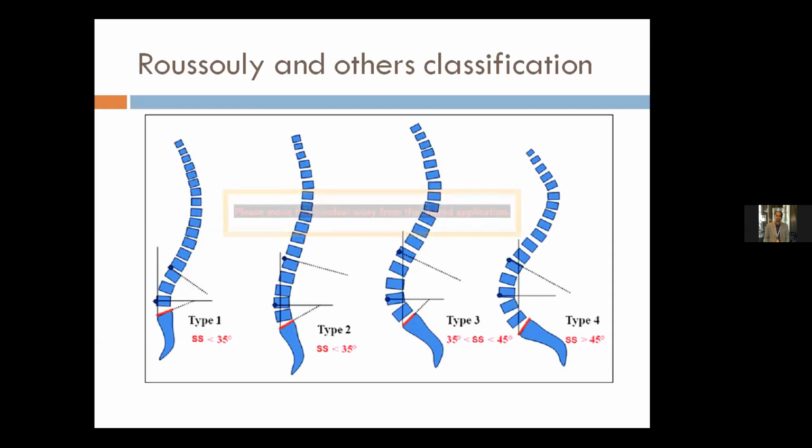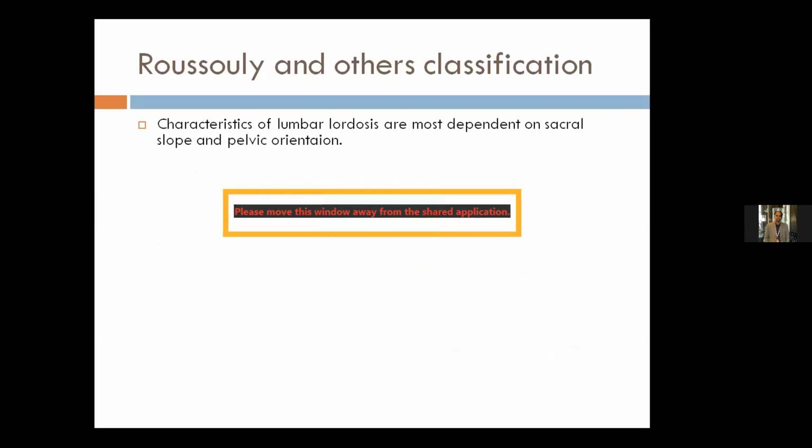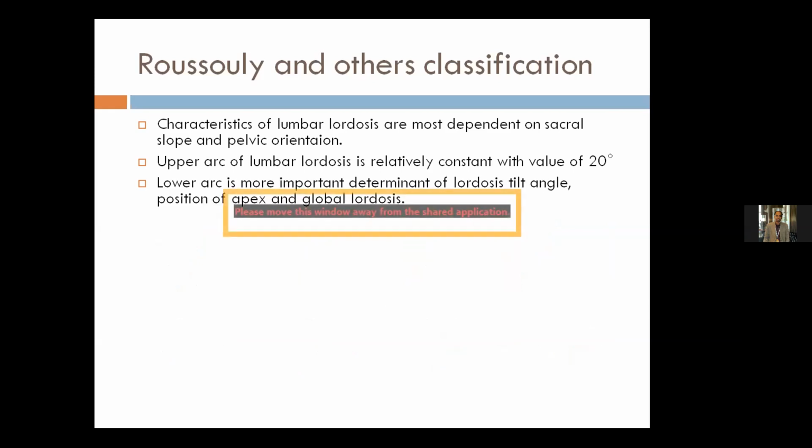Type 3, which is most commonly found in their study, has a good amount of kyphosis and lordosis, and the sacral slope is between 35 to 45 degrees. And type 4, which has the maximum amount of lordosis, has a sacral slope of more than 45 degrees. So according to their study, characteristics of lumbar lordosis are most dependent on sacral slope and pelvic orientation. The upper lobe of lumbar lordosis in their study was fairly constant at around 20 degrees, but the lower arc is the most important determinant of lordosis tilt angle, position of apex, and global lordosis.